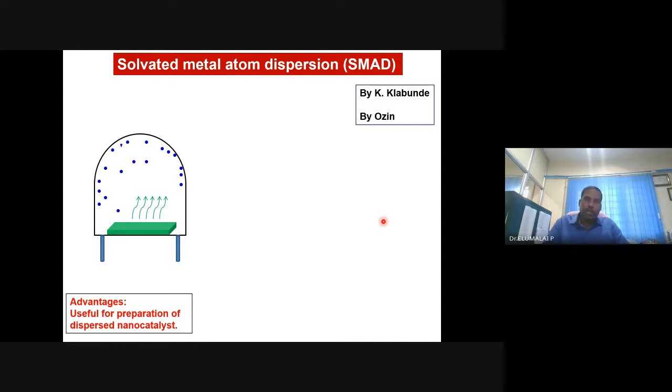What does this method involve? There is involvement of dispersion. What is dispersed? Metal atoms are dispersed, and they are also solvated.